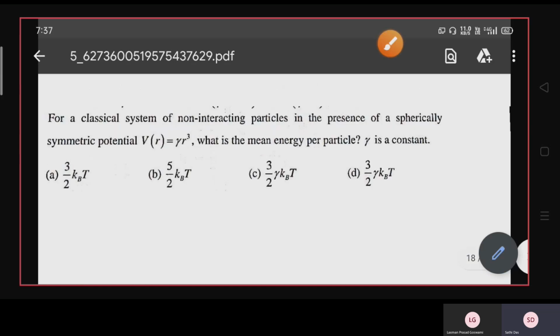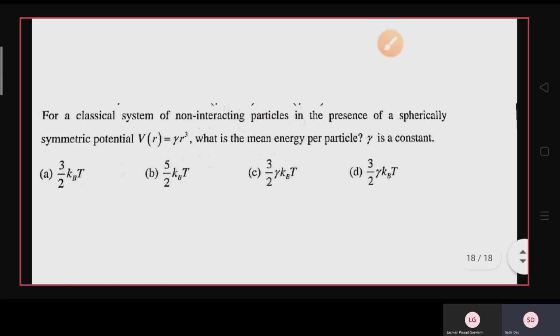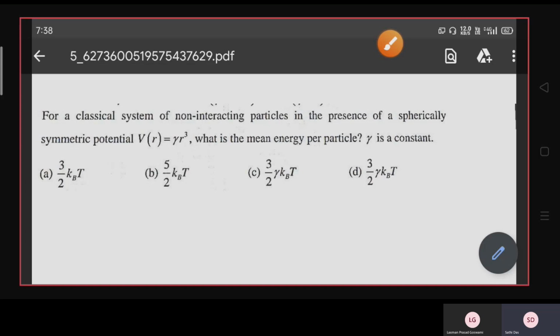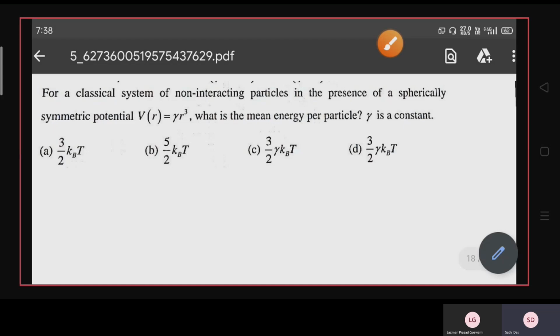We have already solved this kind of question where the potential has been given, and there's another hint for you, that it is a symmetric potential. V is given, you have to find the mean energy per particle, and the system is classical non-interacting particles. The options are 3 by 2 kBT, 5 by 2 kBT, 3 by 2 gamma kBT, and 3 by 2 gamma kBT again, two options being the same. So tell me the correct answer in the comment section.